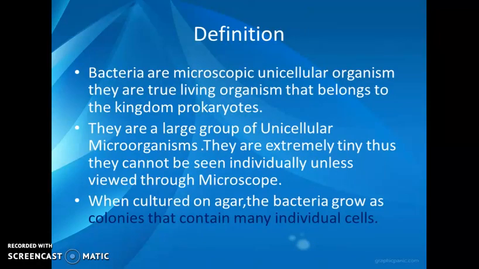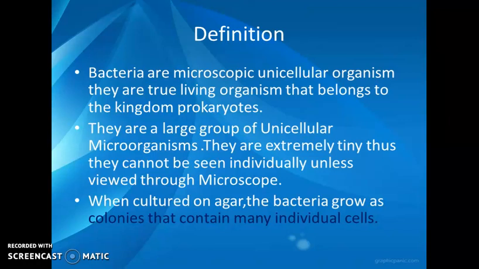Coming to the definition, bacteria are microscopic unicellular organisms and they are true living organisms that belong to the kingdom prokaryotes, which I mentioned earlier. They are a large group of unicellular microorganisms and they are extremely tiny, so they cannot be seen individually unless viewed through microscopes.